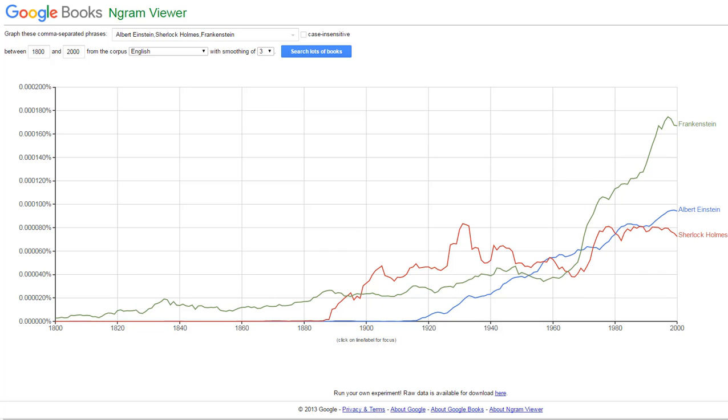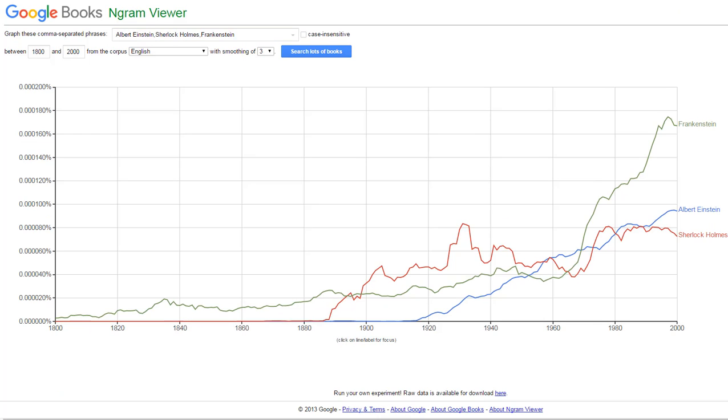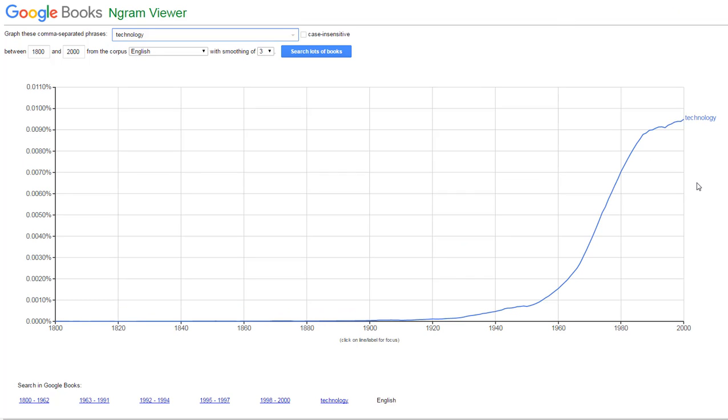So I also tried to do a couple other examples. I did communism, which apparently peaked in 1963 and then has gone down in 2007. And I also put in technology, which was pretty much non-existent before 1918, 1920, and then obviously it completely rose all the way up past there. Kind of staggered a little bit in here from 1987 to 1992, but then comes back up again.